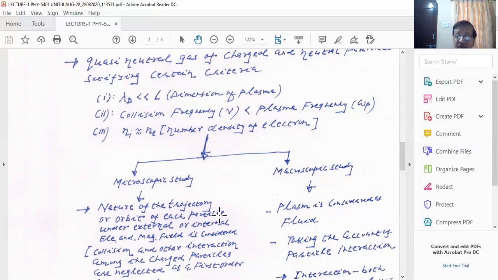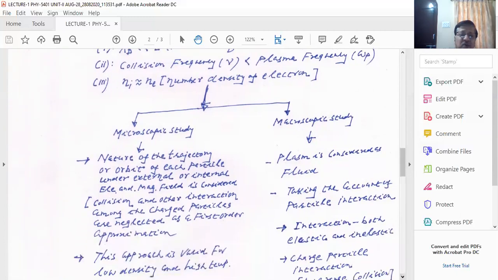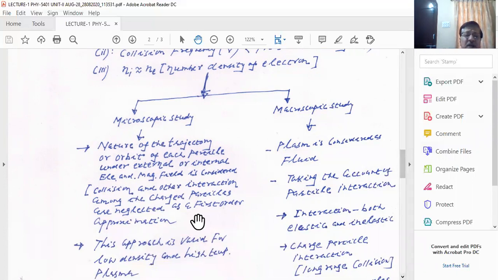We want to study this very important characteristic of plasma today. So we will proceed further. Here we have to consider that collisions and other interactions among the charged particles are neglected. So when studying this chapter, please remember that charged particle interactions are neglected: the electron interaction with an ion, and the electron interaction with other electrons.